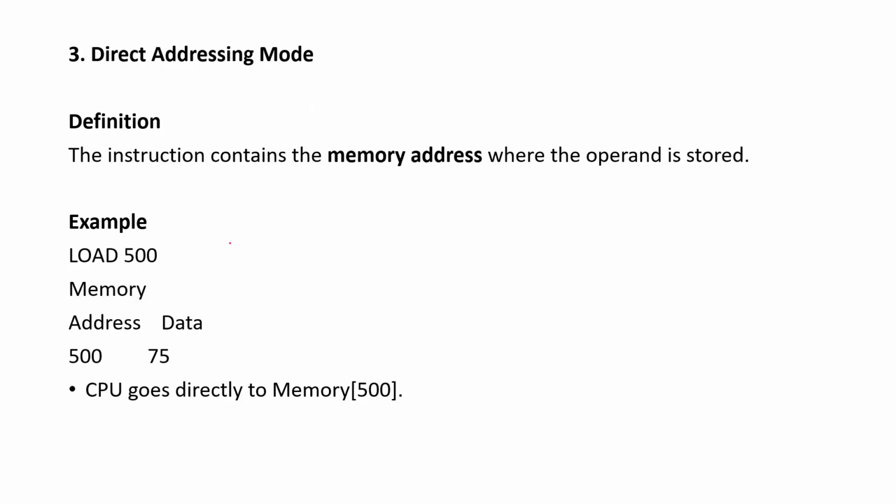Direct addressing mode: the instruction contains the memory address where the operand is stored. For example, LOAD 500, where in memory location 500 the data 75 is there. So the CPU goes directly to memory 500.